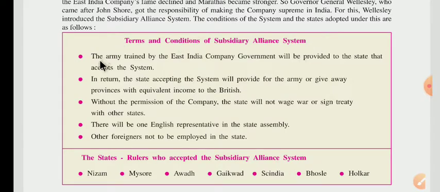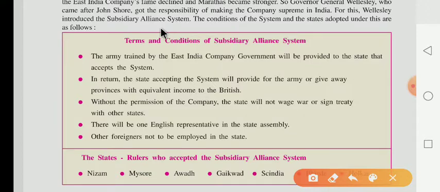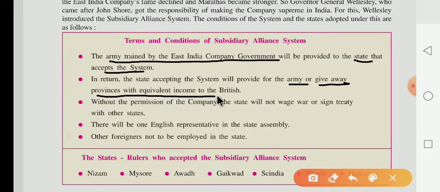First condition: the army trained by the East India Company government will be provided to the state that accepts the system. What were the terms and conditions under the subsidiary alliance system? The army trained by the East India Company government will be provided to the state that accepts the system. Second, in return the state accepting the system will provide for the army or give away provisions with the equivalent income to the British.